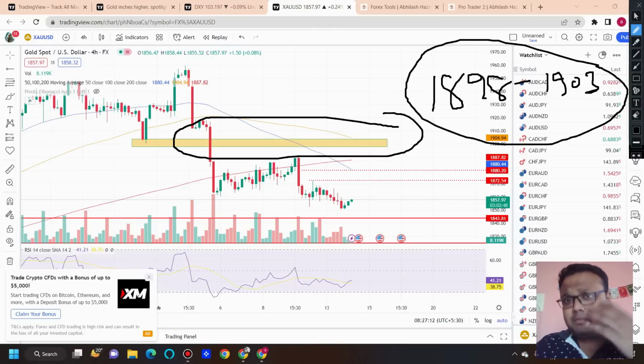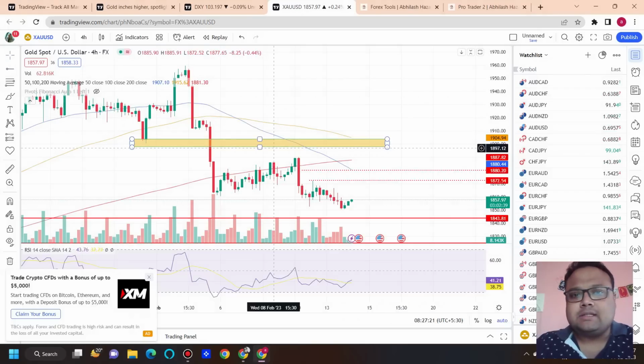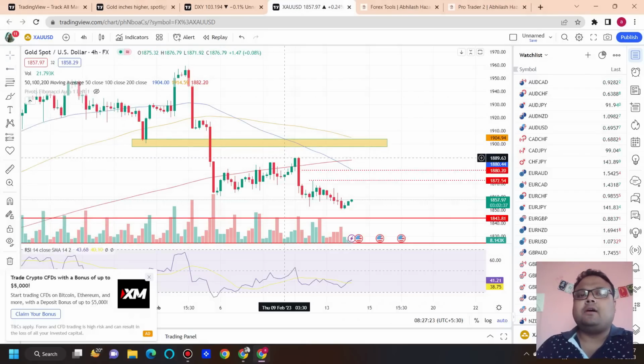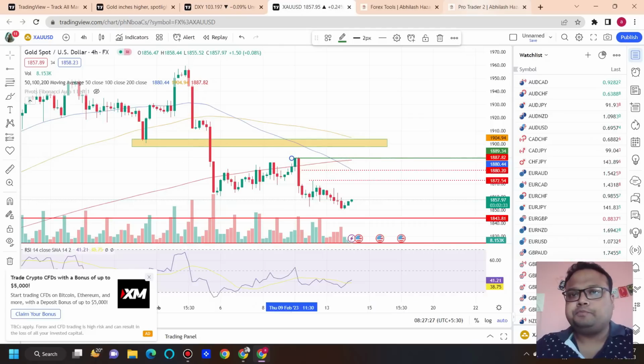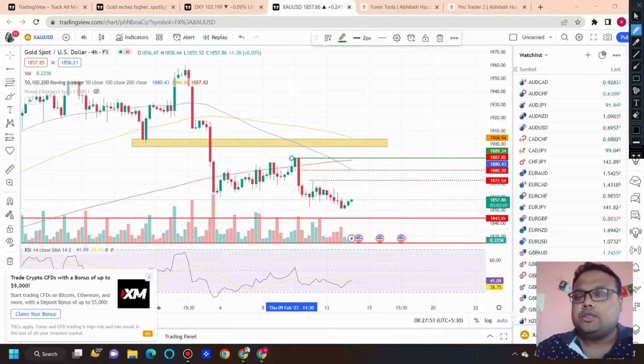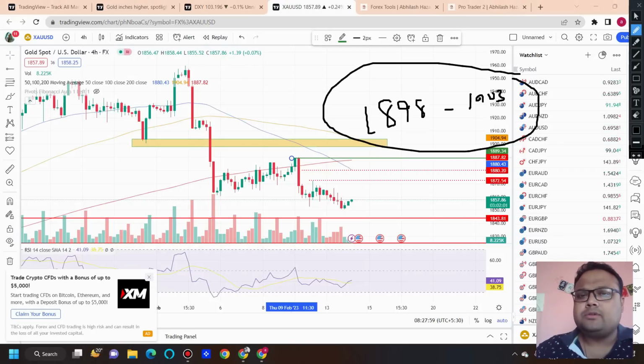So if market goes to this level after news, observe the market, there is a possibility that market will face some resistance. In fact, this level also has some potential. So this is a strong resistance, 1898 to 1903. After news; before news, there's very less chance market going to this level.